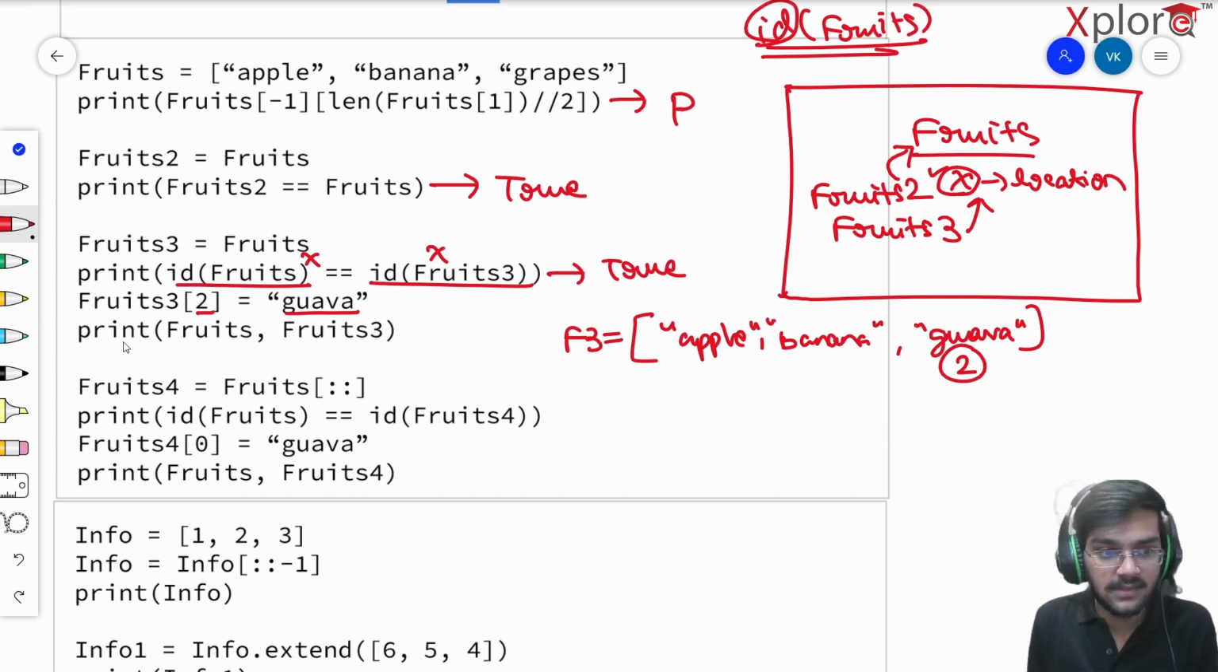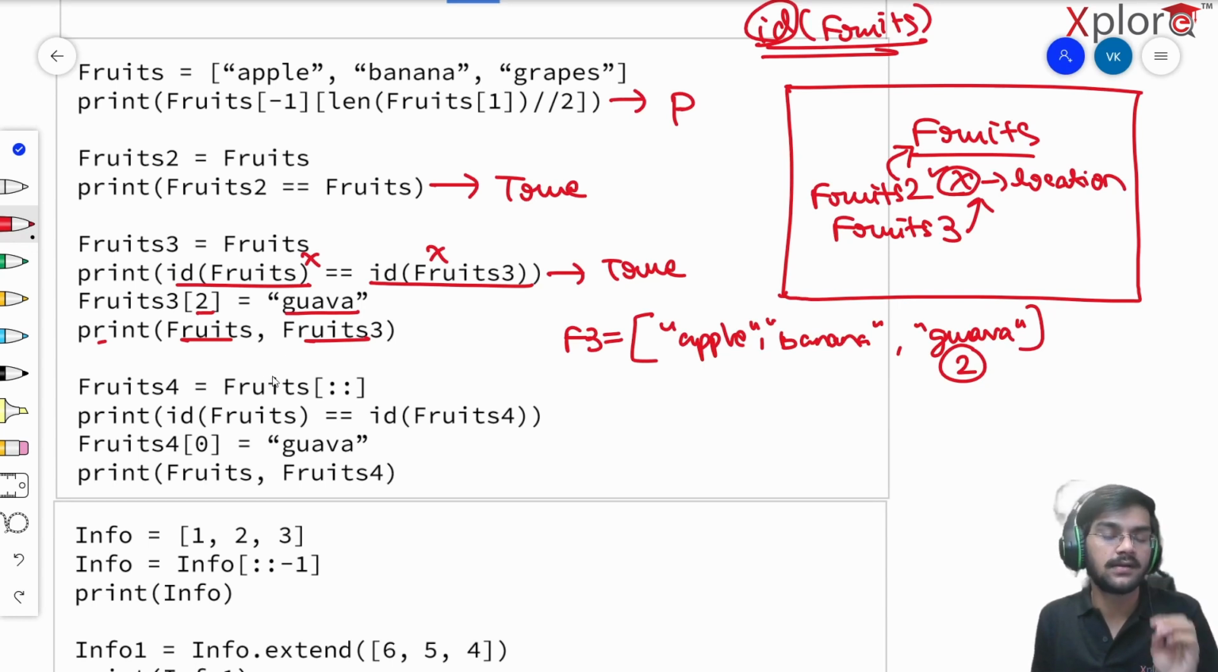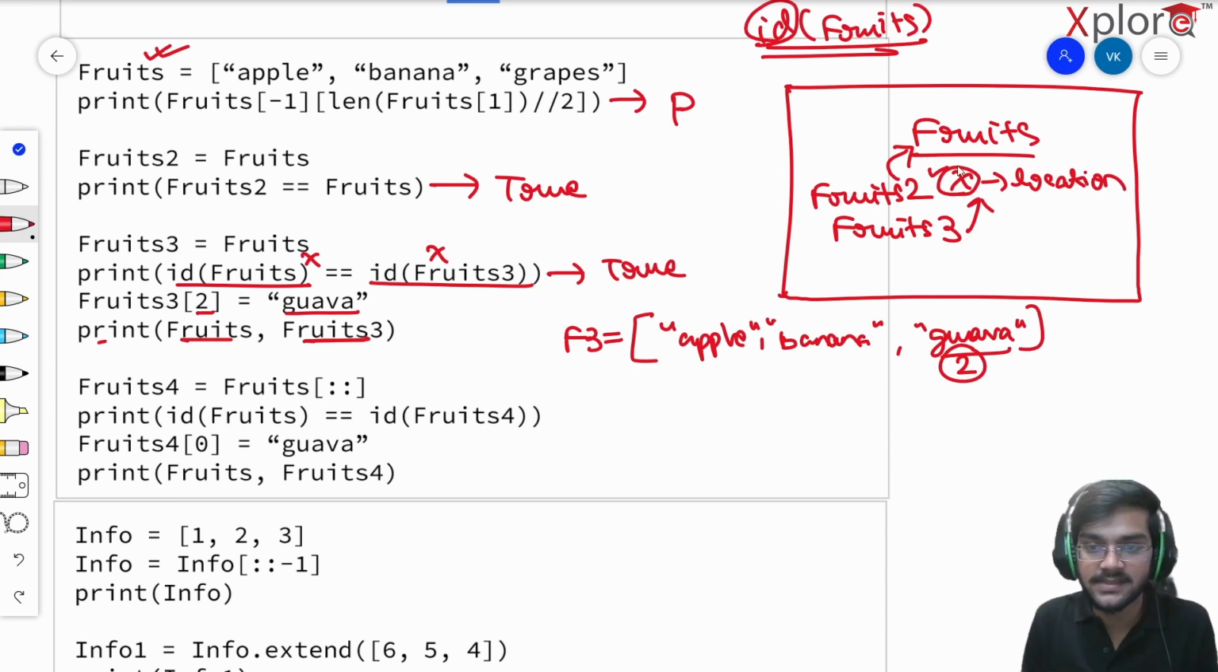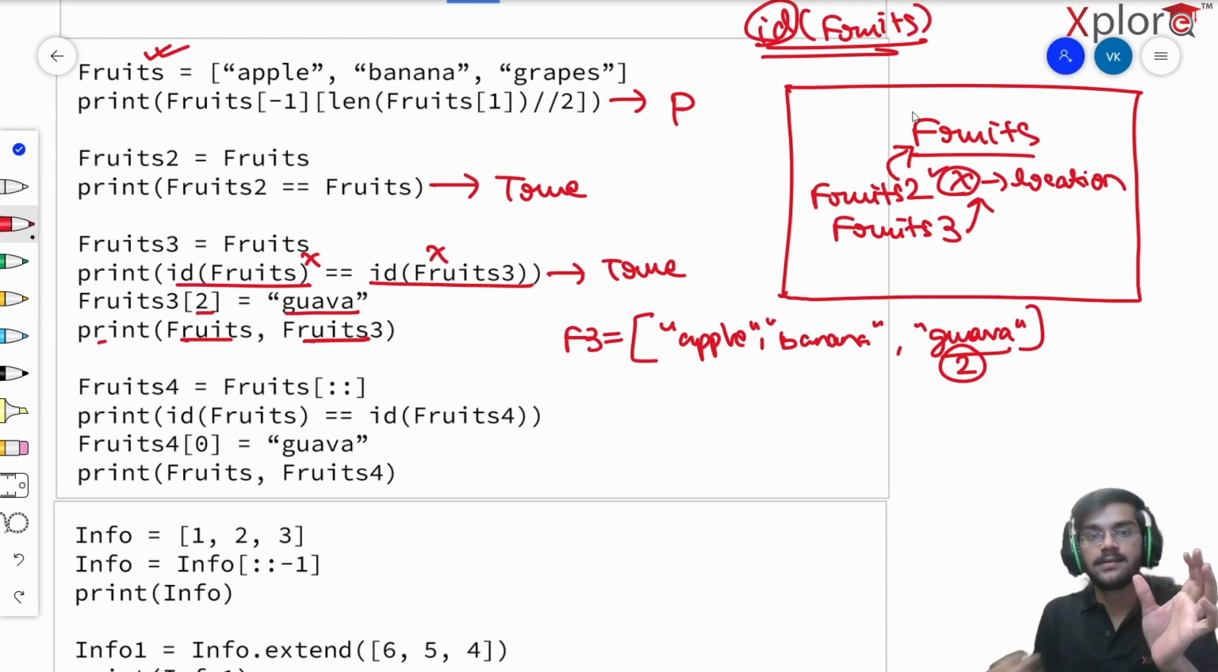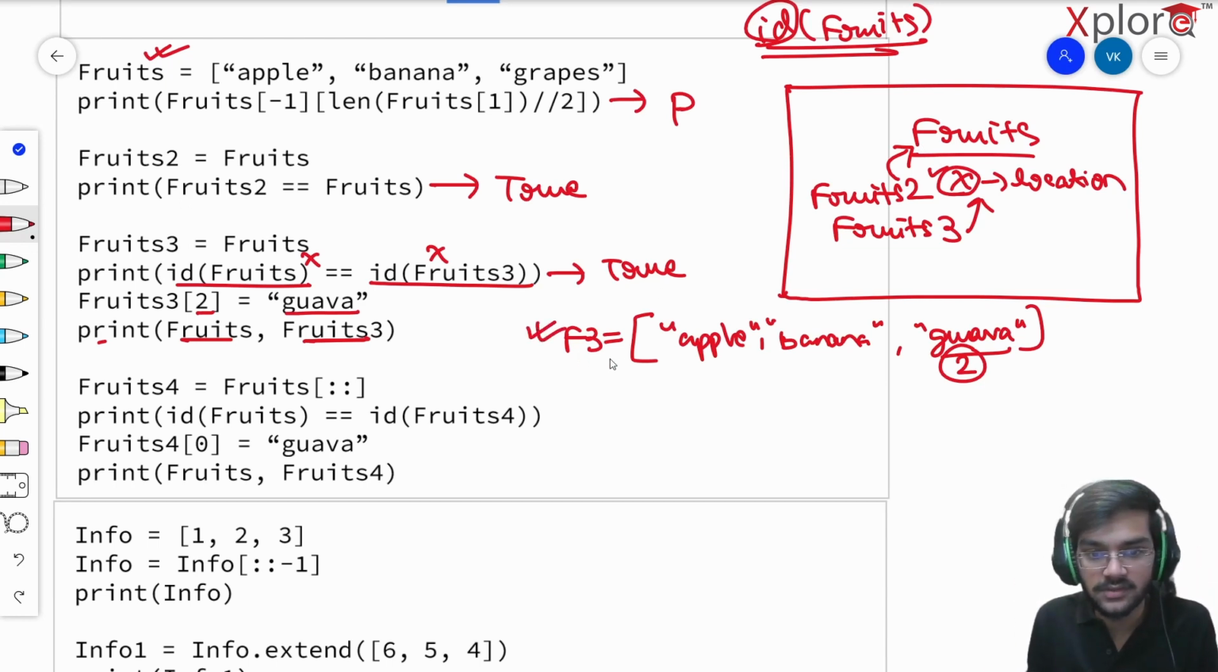But in the next line, it says print fruits and fruits 3. Will both the lists be the same or different? Well, they both will be the same. You might think only the fruits 3 list has the guava value changed, and fruits will still be apple, banana, and grapes. No, you're completely wrong. Because they are pointing at the same location, the list is actually one. There are multiple references to that list. Therefore, if I change any value in fruits 3, it will reflect in the original fruits list as well. So both lists will print the same.